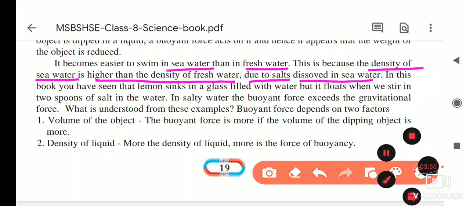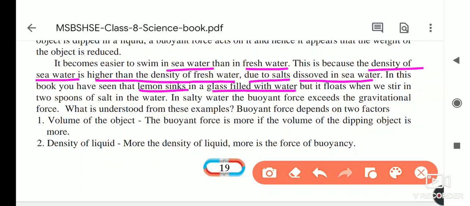Now see here in the book you have seen the lemon sinks in a glass filled with water. If we take this glass and put the lemon in, it sinks inside the water, but it floats when we stir 2 spoons of salt into the water.